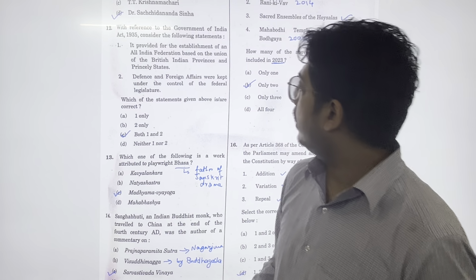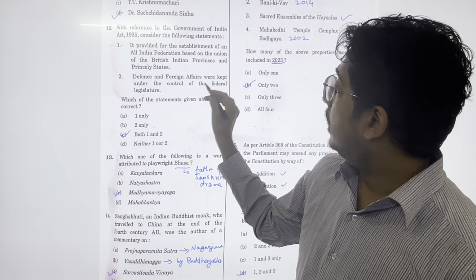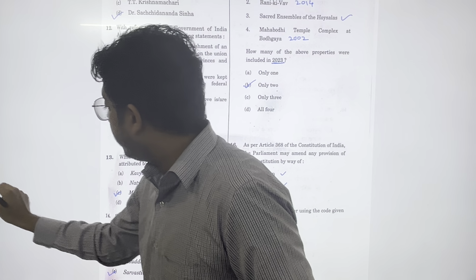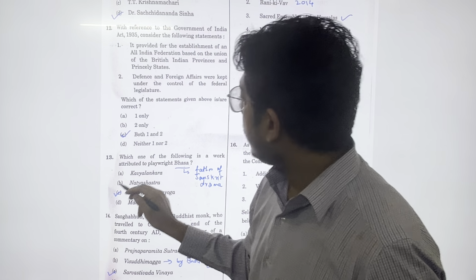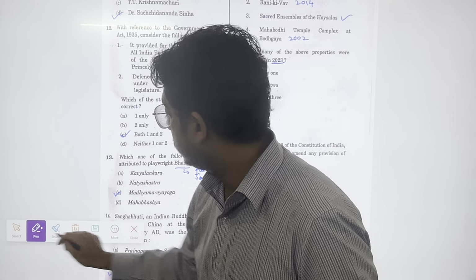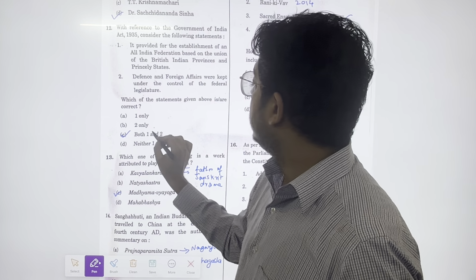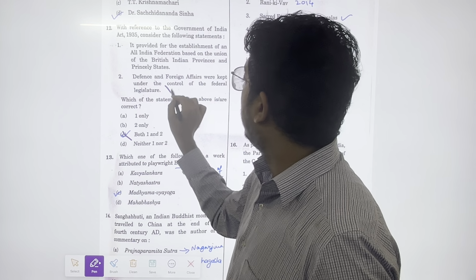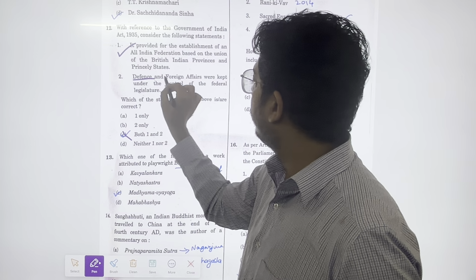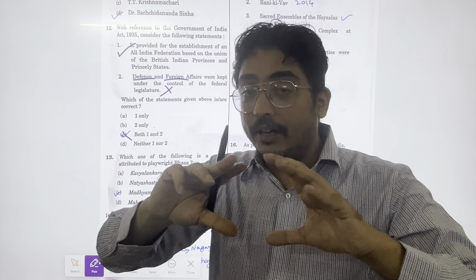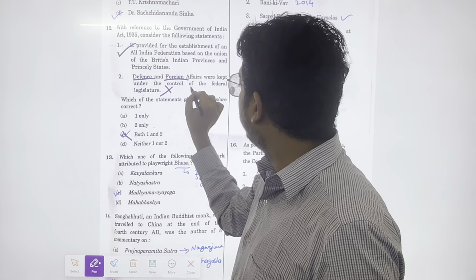Yes, defence and foreign affairs. Now this is a wrong statement. I'll tell you why. Defence and foreign affairs were not under the federal legislature. They were under the Viceroy.